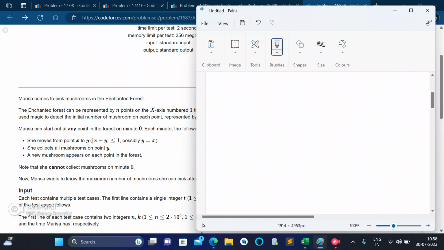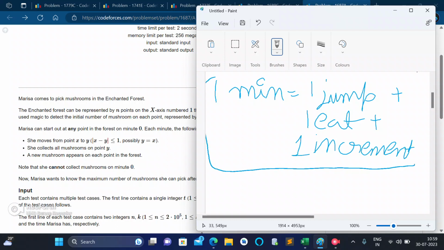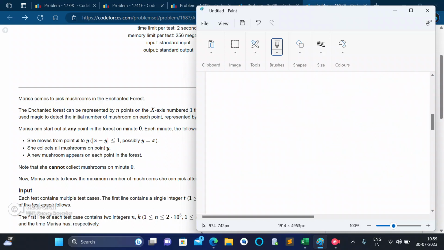So let's first understand the meaning of 1 minute. In this question 1 minute is equal to 1 jump plus 1 eat plus 1 increment. Let's understand this meaning of 1 minute with the help of an example.